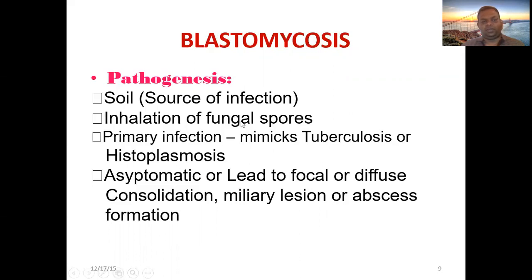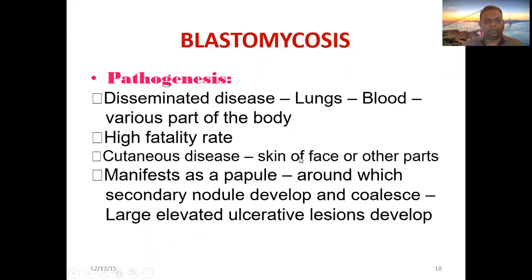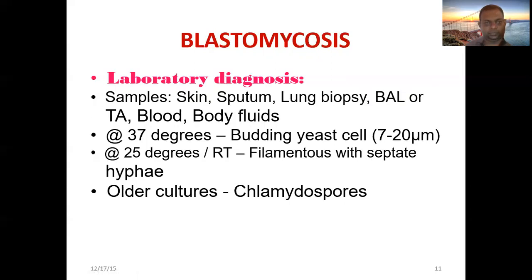These infections mainly occur in immunocompromised people. If it develops into disseminated disease, involving lungs and blood, it is highly fatal. Often cutaneous disease is found on the skin, face, or other parts. It's a mild condition, manifesting as papules, around which secondary nodules develop and coalesce. They tend to join, and large elevated ulcerative lesions develop later on.